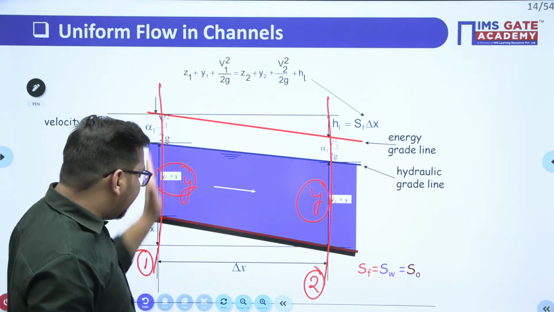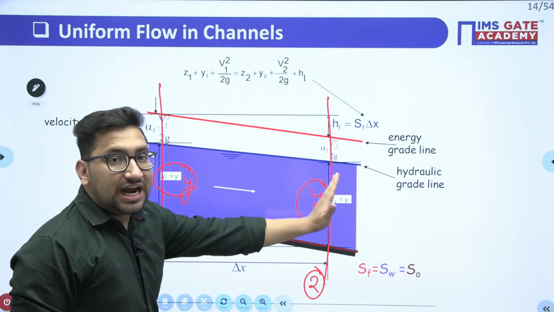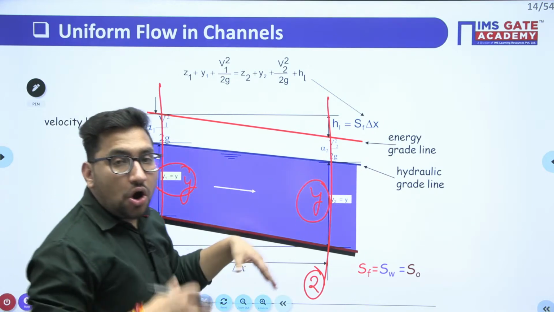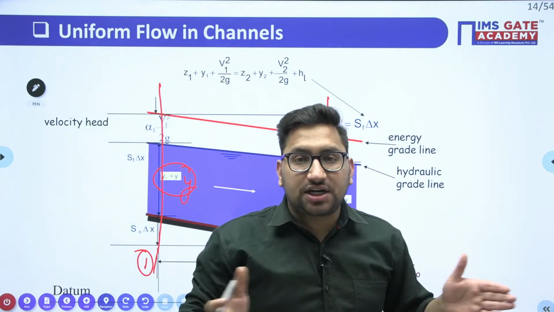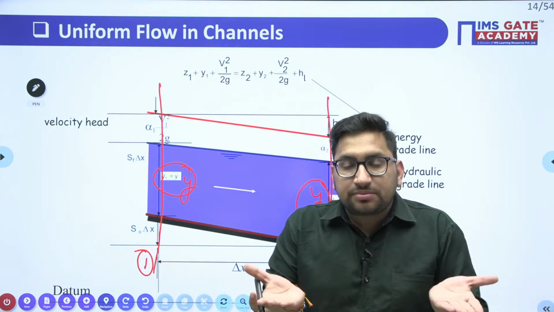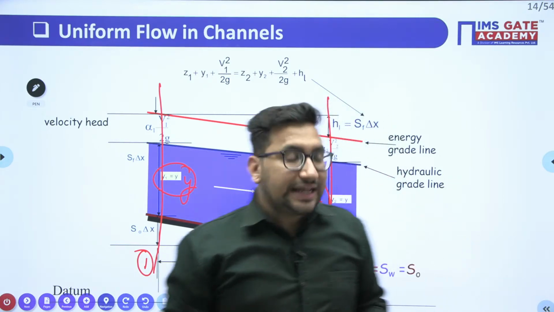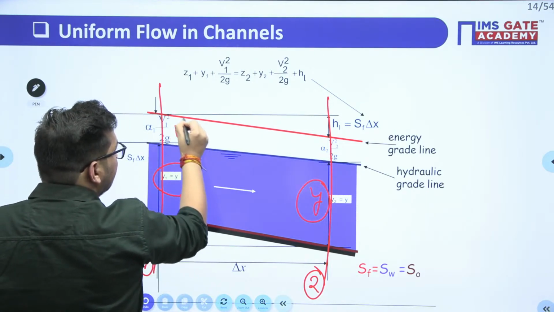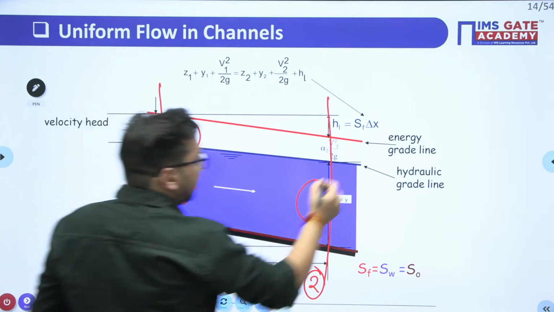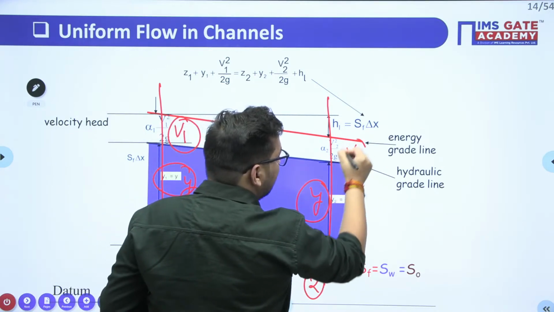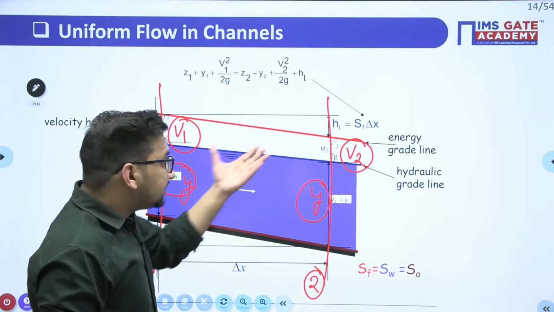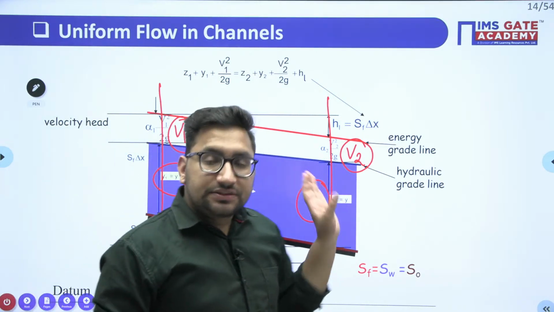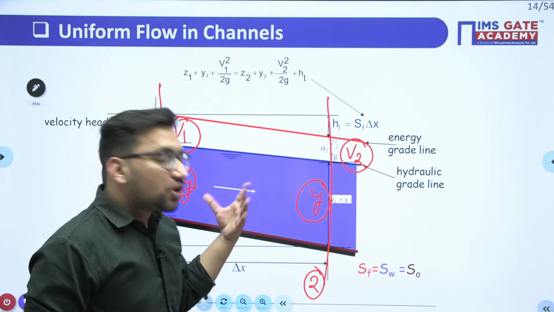We know in between these two sections the discharge will also be constant. Also, we are dealing with prismatic channels, so the channel geometry also cannot change. It means the velocity at this section, if it is V1, and at section number 2 this velocity is V2, these velocity values are also going to remain constant.